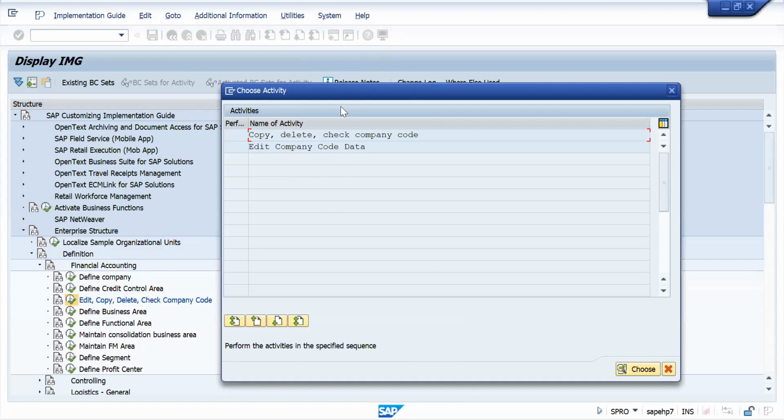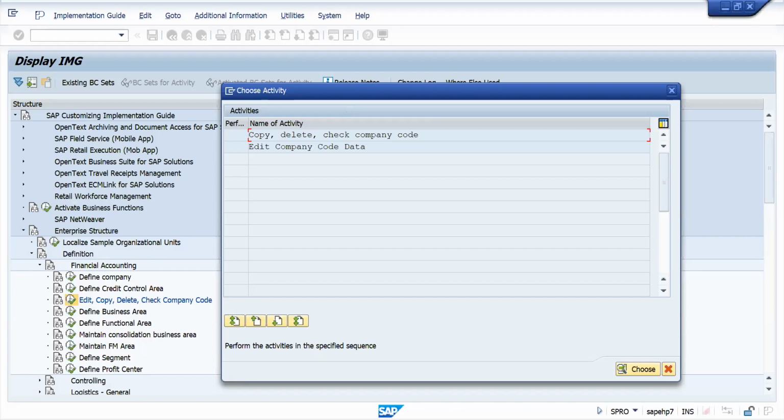Okay, so whenever we are implementing, for example, in the US, for a US company, they have already created the company code, plant, everything in SAP. So what SAP is suggesting is: I have created everything, use my company code and copy it to your company code. Whatever you are creating, we need to copy from standard.